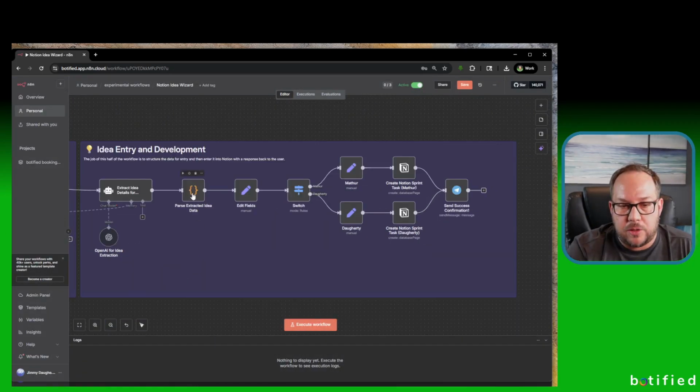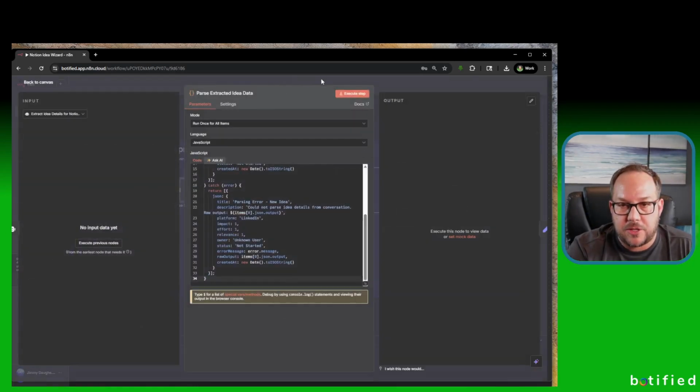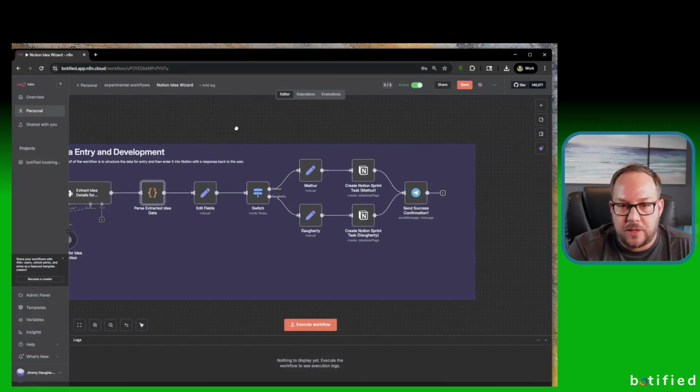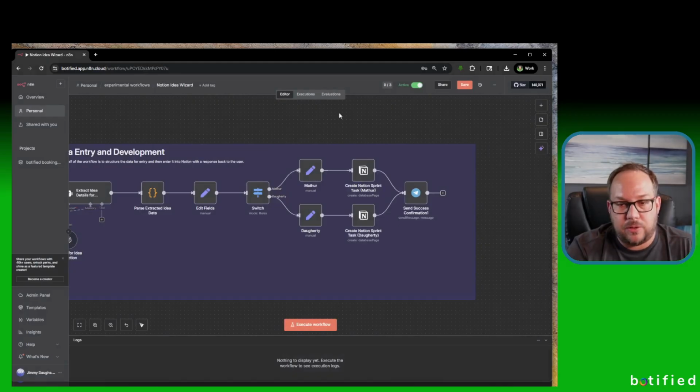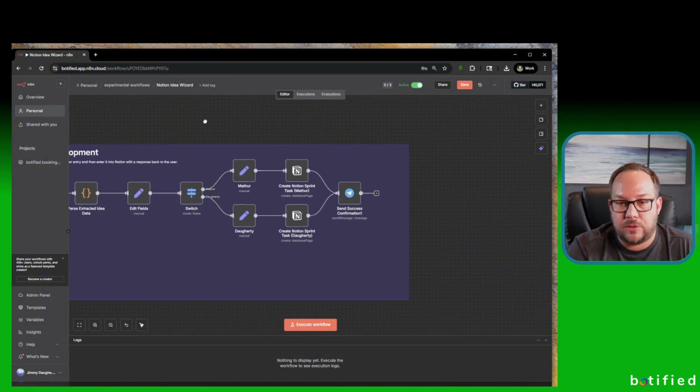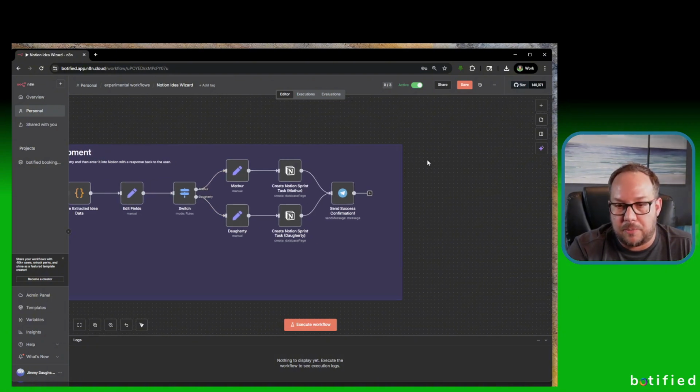Then we have a code node here, and its job is to extract the information from the AI agent and then move it to the next stage. There's also some error handling in there. Next, we have edit fields, and this is a really important one as it relates to the way that I set this up. It is looking for the last name from the Telegram account, and that's only because I only have two users using this, and that's how it's set up. So it figures out what the last name is, and then it chooses the path: who's the owner of this task, who's the one speaking to the Telegram bot. That's the way I chose to do it.